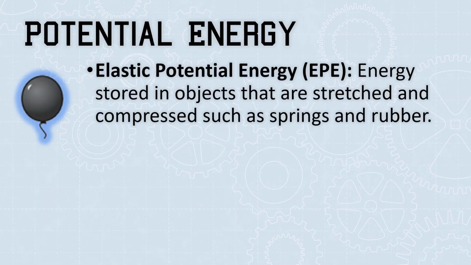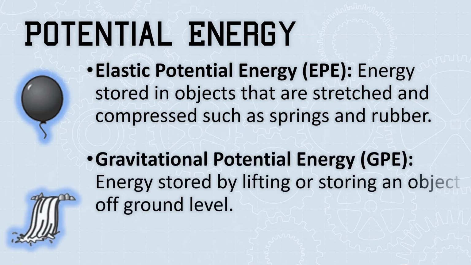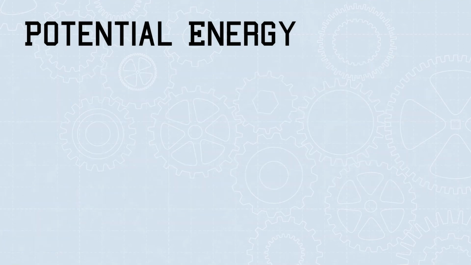As a reminder, your different forms of energy: everything starts stored as potential energy, like elastic potential, anything that is stretched or compressed, rubber bands, balloons, etc. Gravitational potential energy. This is when energy is stored off the ground. This is when a ball's held off the ground. This is when water is held back by a dam.